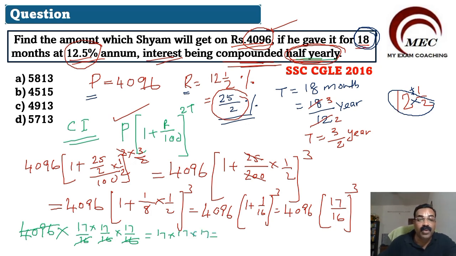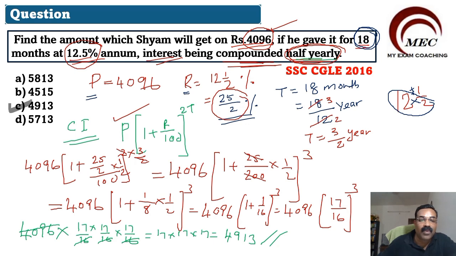What is 17 cube? 17 cube is equal to 4913. So accordingly, you can mark the correct option as option C, 4913. That is the correct answer. Understand this concept very clearly. It is a little lengthy question, but we can solve it. You need not write all these steps here.